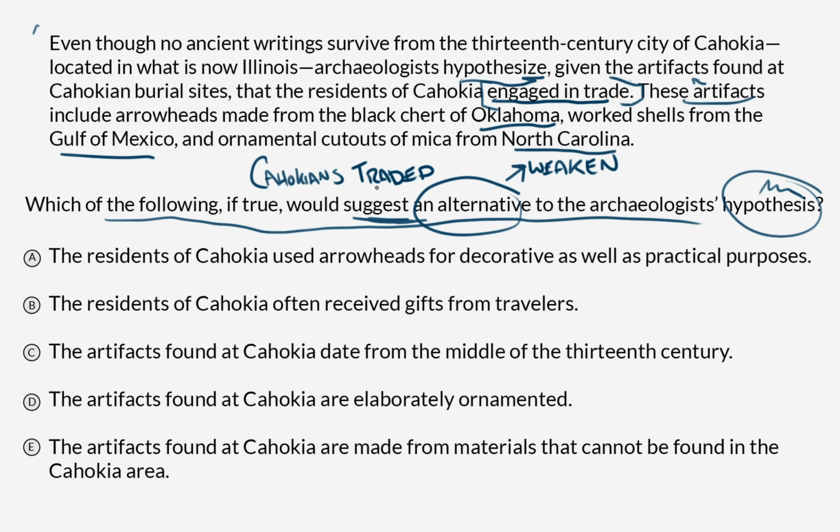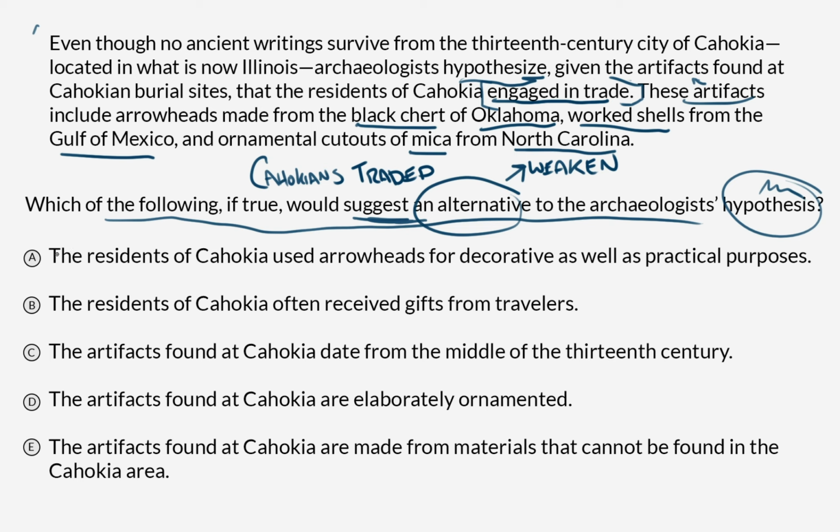Weakens the idea or suggests an alternative possibility to the origins of these ostensible trade goods from Oklahoma, the Gulf of Mexico, and North Carolina. So really what we're looking for is an alternate explanation for the presence of these other kinds of rock and shell goods, and mica's more rock still. What are these non-native, non-Illinois materials doing in Illinois? That's what we're looking for, an alternate explanation for how they could end up in Cahokia.